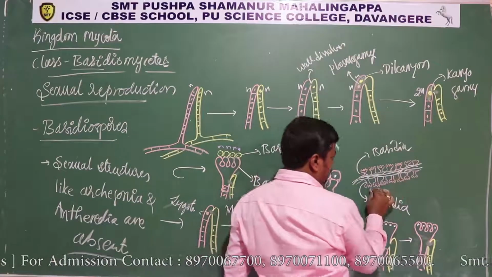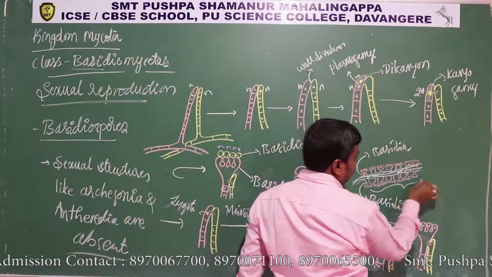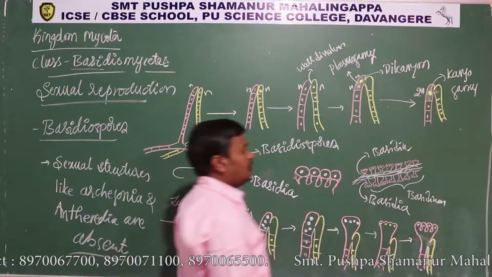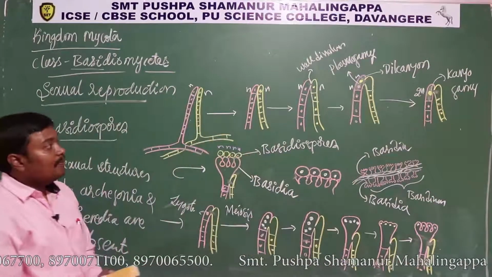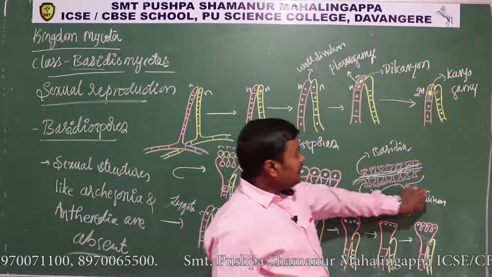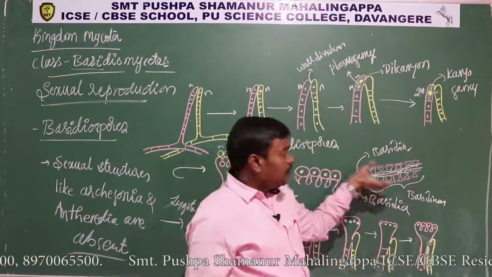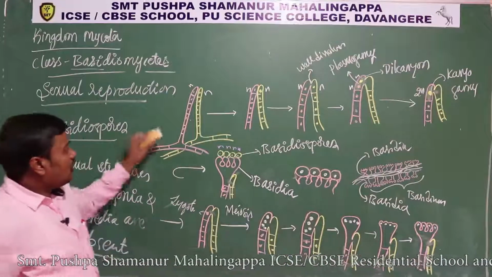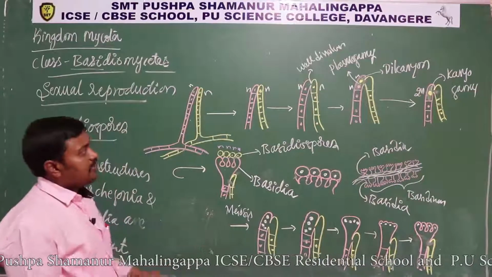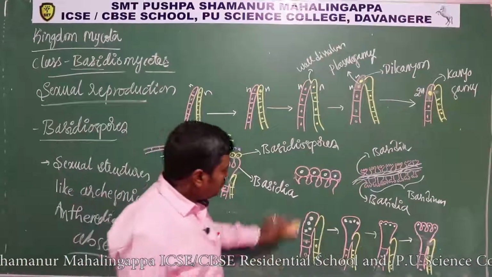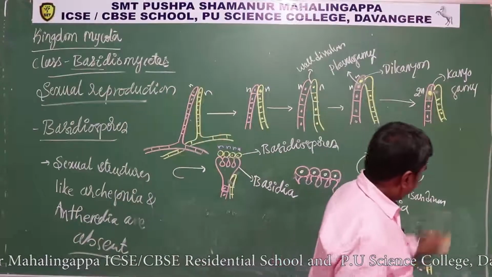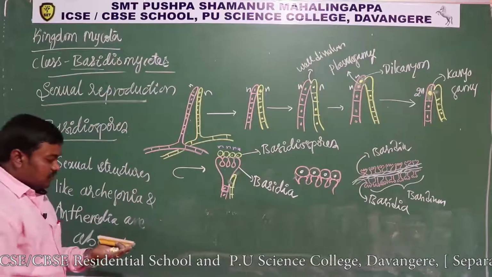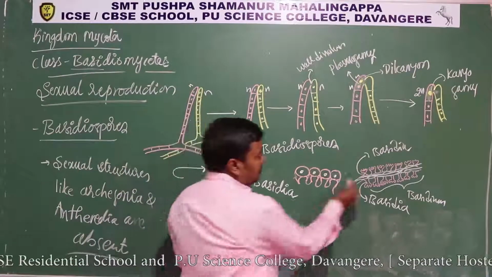Okay, many such basidia are called basidium. So many of such basidium are grouped together to form a compact structure called basidiocarp. Okay, so hope you understand how that basidia is formed. So now let's see how that basidium, so let me write this whole structure.